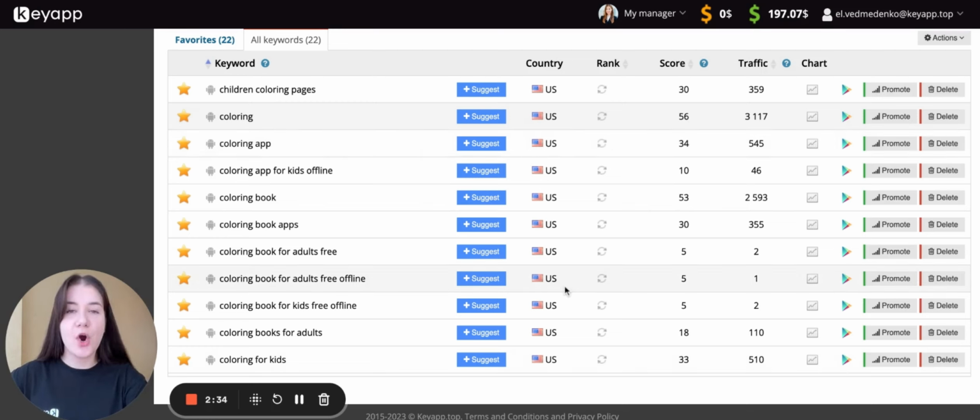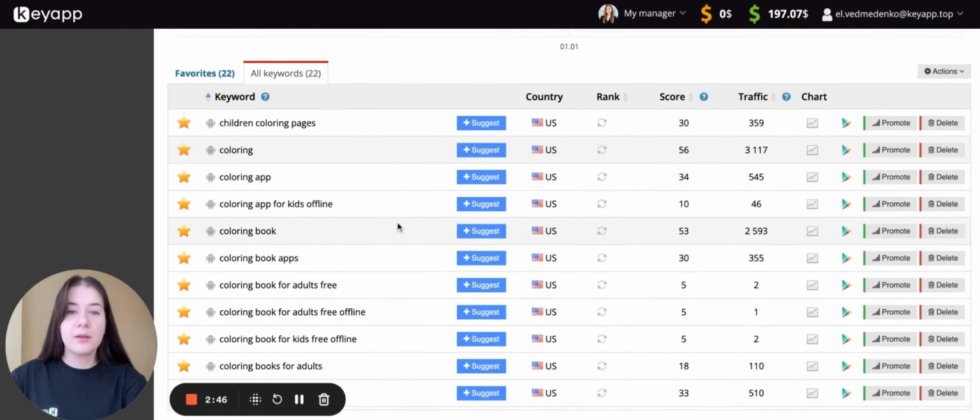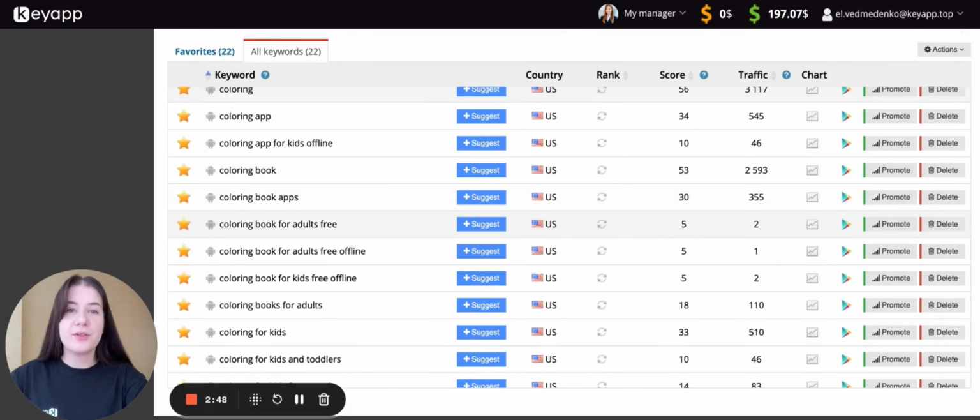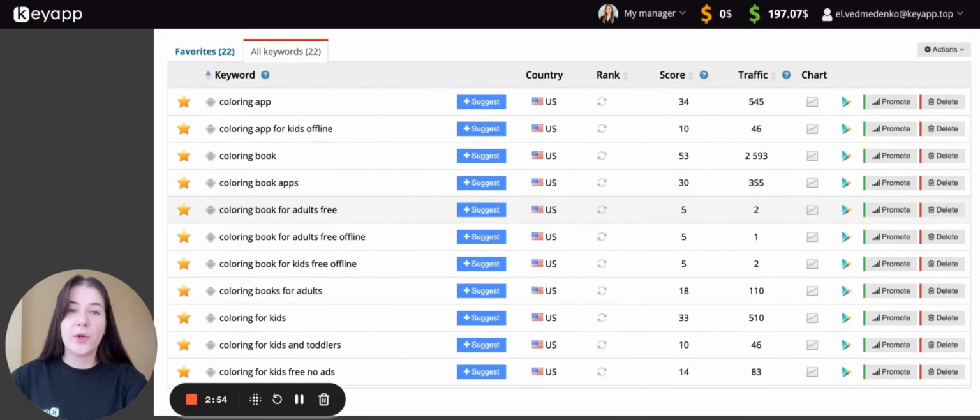Unfortunately, there is no way to get the real traffic for a particular keyword in the country you would like to proceed with App Store optimization or keyword promotion in. So the only choice is, first of all, to analyze the competitors to find out which keywords they use, and for which search requests they occupy top positions.